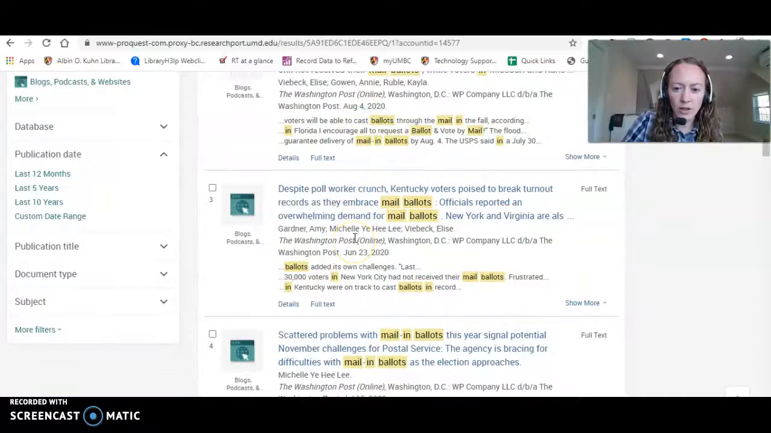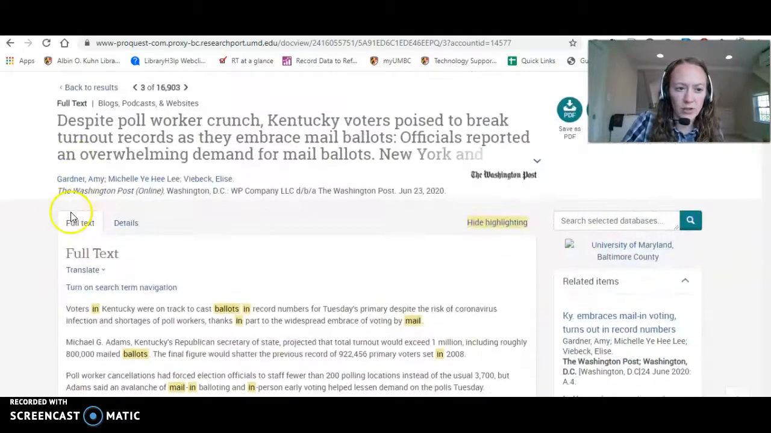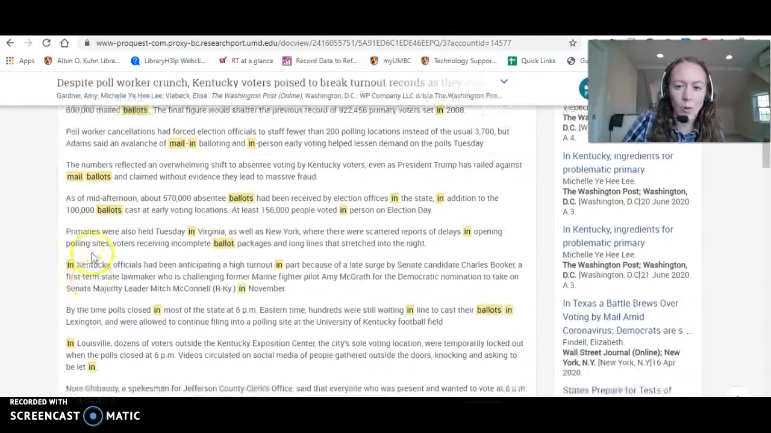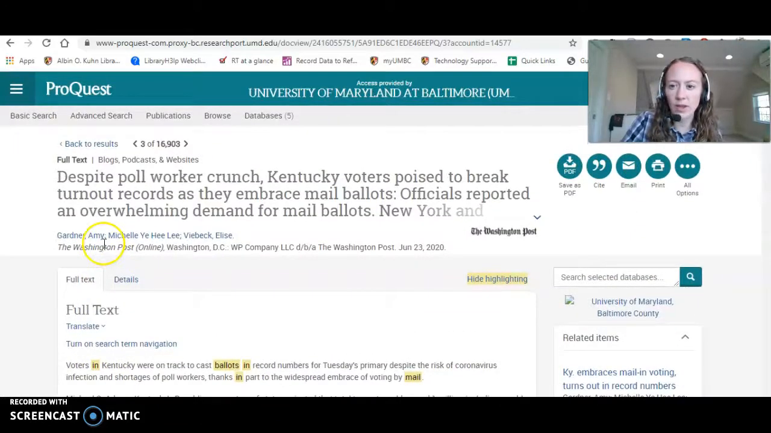Now if you click on a title, you're going to get the full text. So you can read the news article there. However, with the full text, you're going to want to remember that it won't look like the original newspaper. It's not set out in the columns like a newspaper is. You're not going to have the photographs. It will just be the news text. So just be aware of that.